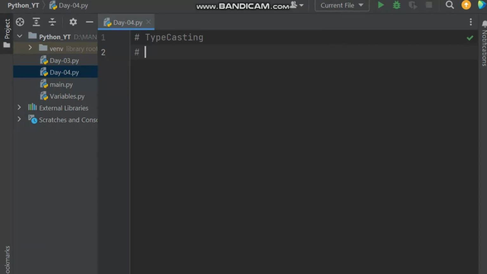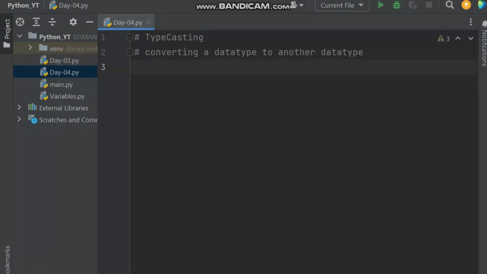Typecasting generally means converting from one data type to another data type. What it literally means is, if you have an integer type of value, you can convert it to a float type of value, and if you have a float, you can convert it into an integer, or if you have a string, you can convert it into another data type. So generally typecasting means converting from one data type to another data type.